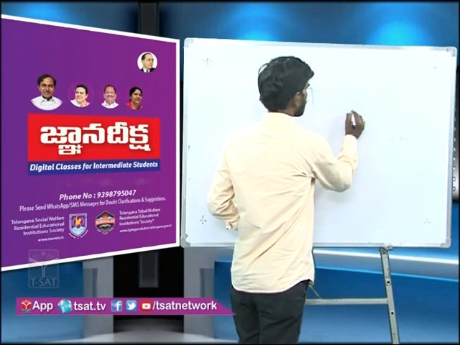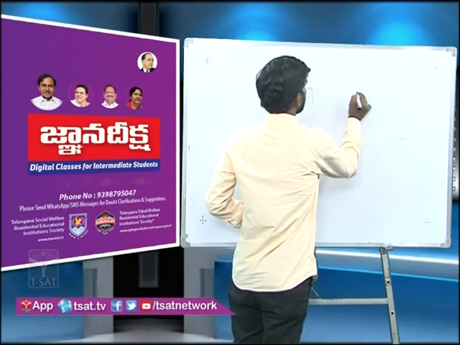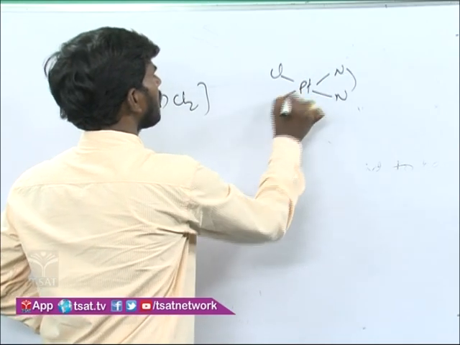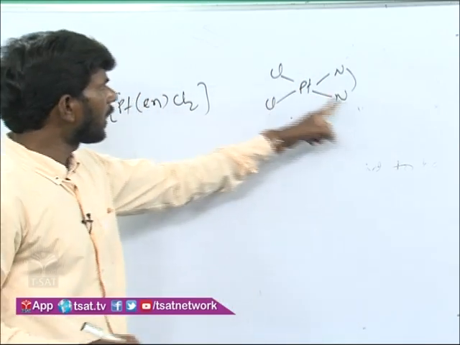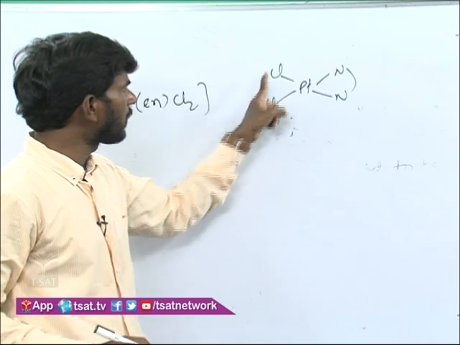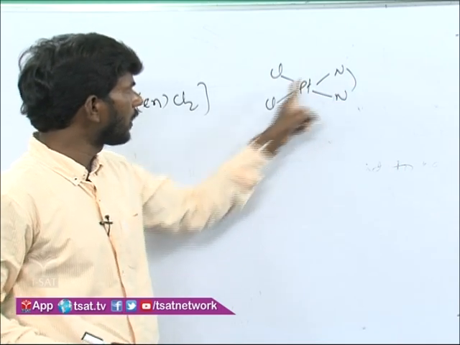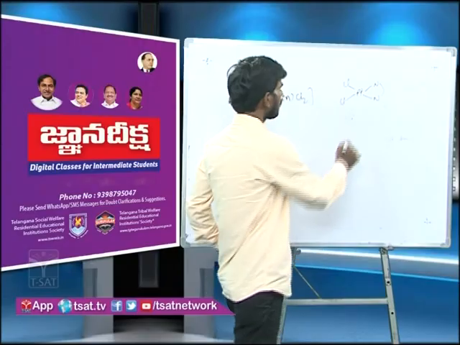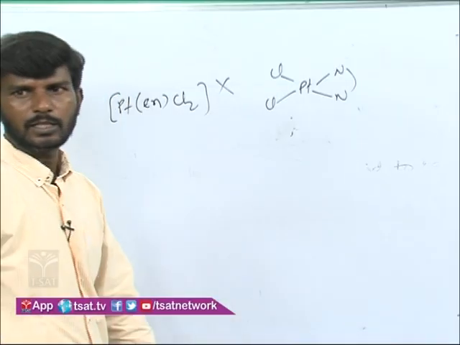So let us write the structure of this one. So that is platinum. Here I can write cis position, but I can't write trans position. Here Cl is cis, but I can't write trans, because the nitrogens of ethylene diamine won't form like this. So there is no trans form. That's why it won't show the geometrical isomerism.